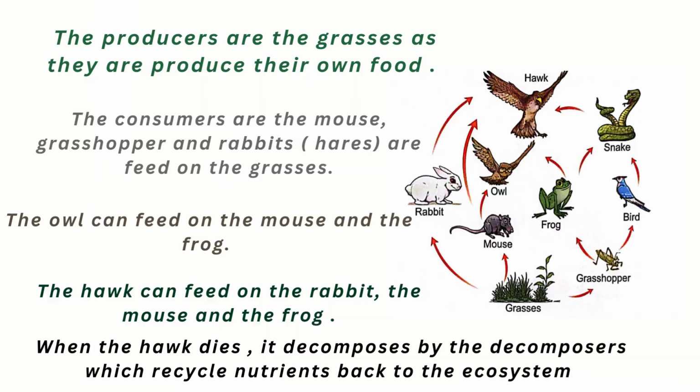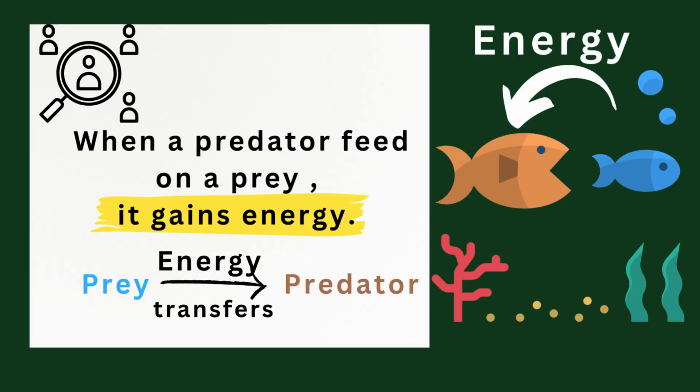Here from this food web, what did we notice? Yes, when a predator feeds on a prey, what happens? It gains energy. What is the meaning? Gains means takes energy. So they get their energy from feeding on other living organisms. So here, the predator gains energy from the prey. And that also means that the energy transfers from the prey to the predator.